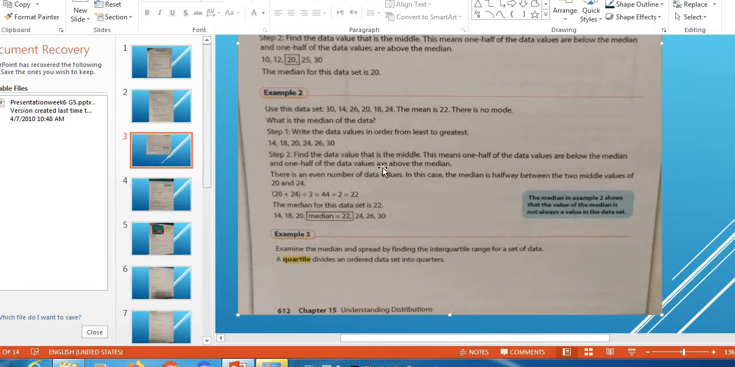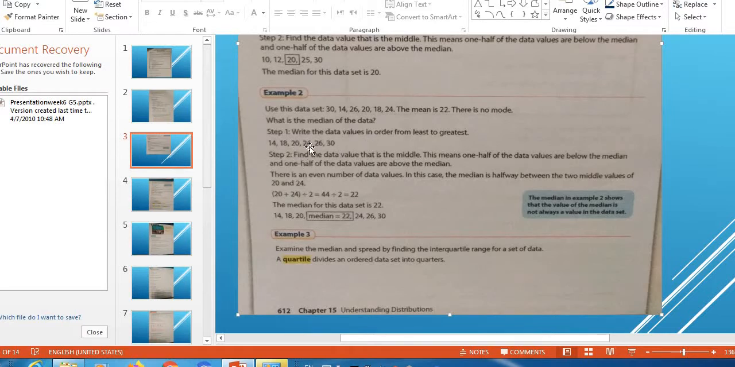Step 2: find the data value that is the middle here. This means one half of the data values, as we said, are below the median and one half of the data values are above the median. Bravo. So there is an even number of data values now. What should we do? In this case, the median is halfway between the two middle values of 20 and 24. Again, I counted 1, 2, 3, 4, 5, 6. I have 6 values and the number 6 is even. So how can I solve this?